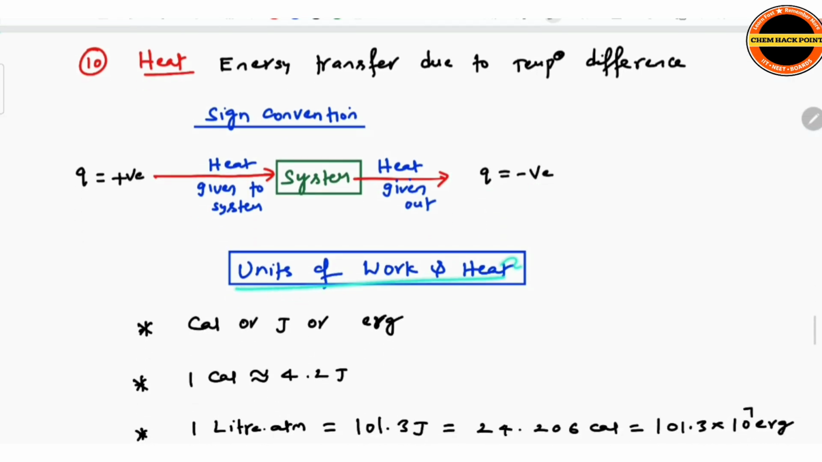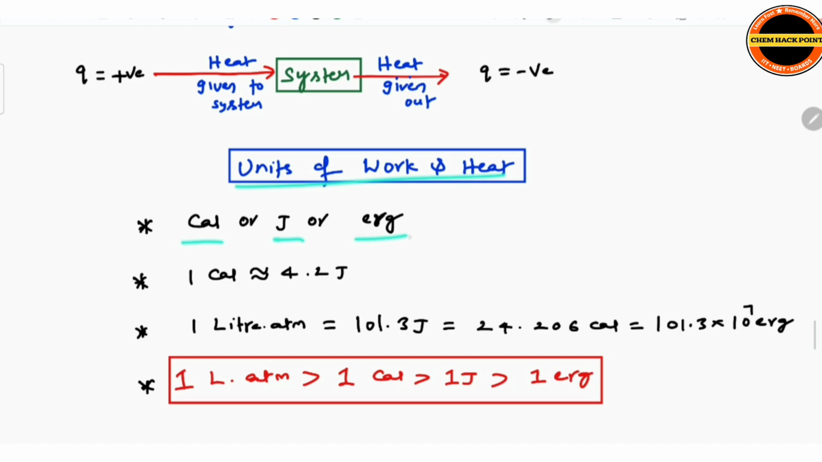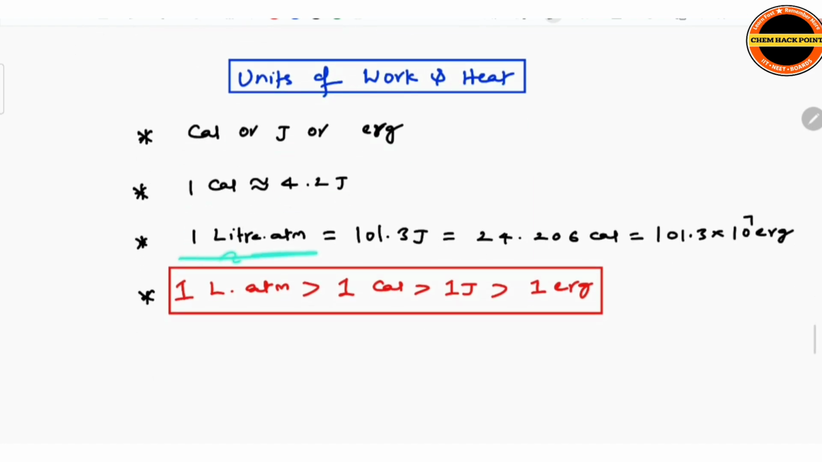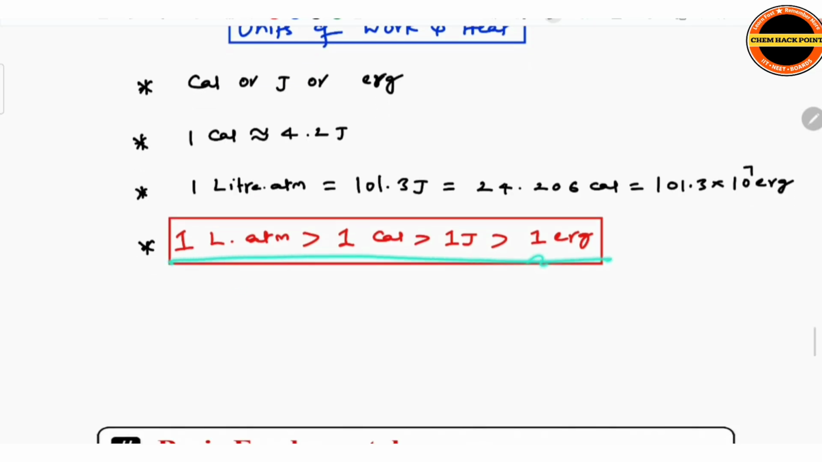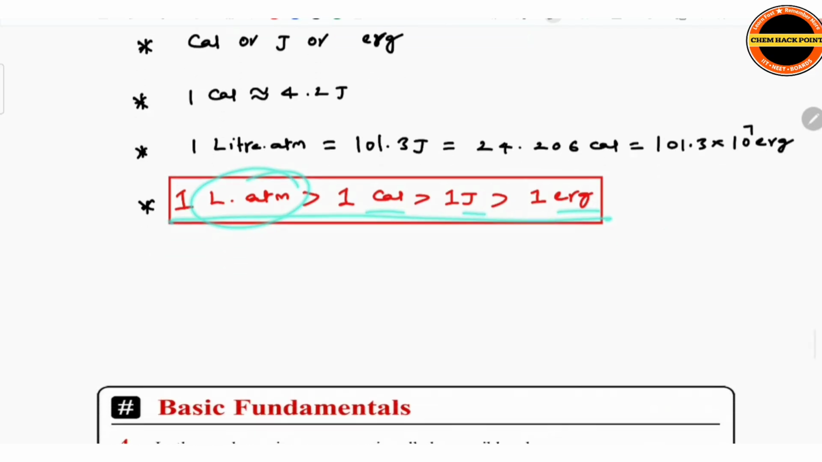Units of work and heat are the same: calorie, joule or erg. 1 calorie is approximately 4.2 joules. 1 liter atmosphere is 101.3 joules, or 24.206 calorie, or 101.3 into 10 power 7 erg. See the units: the liter atmosphere is a larger unit than calorie, joule and erg.